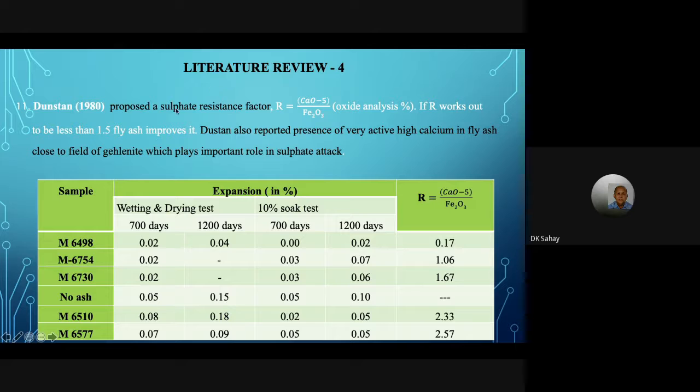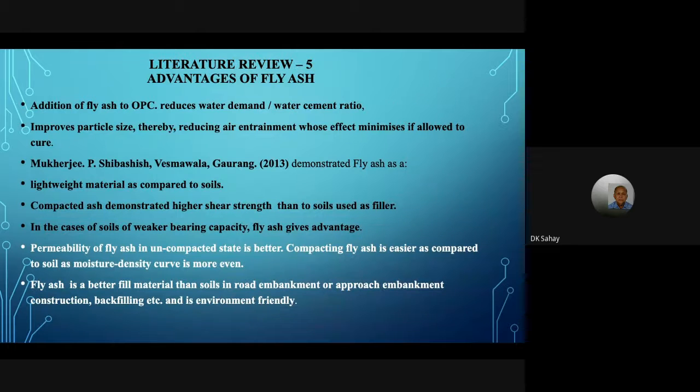It says that if the R value is less than 1.5, then it helps improve the sulfate resistance. If it is more than 1.5, then this is a problem. As far as Indian fly ash is concerned, generally it is less than 1.5, leaving 1 or 2 cases. The Neyveli lignite is the exception, that is the problem.